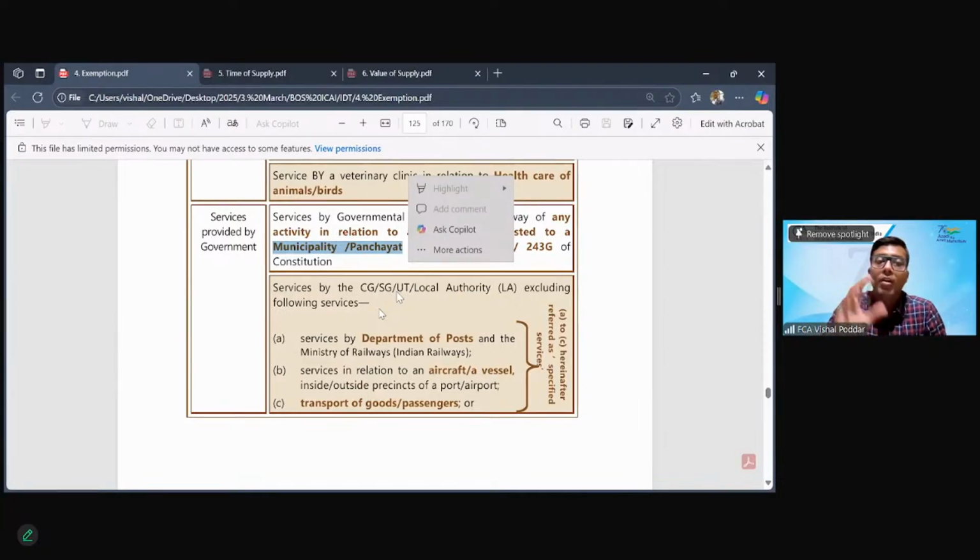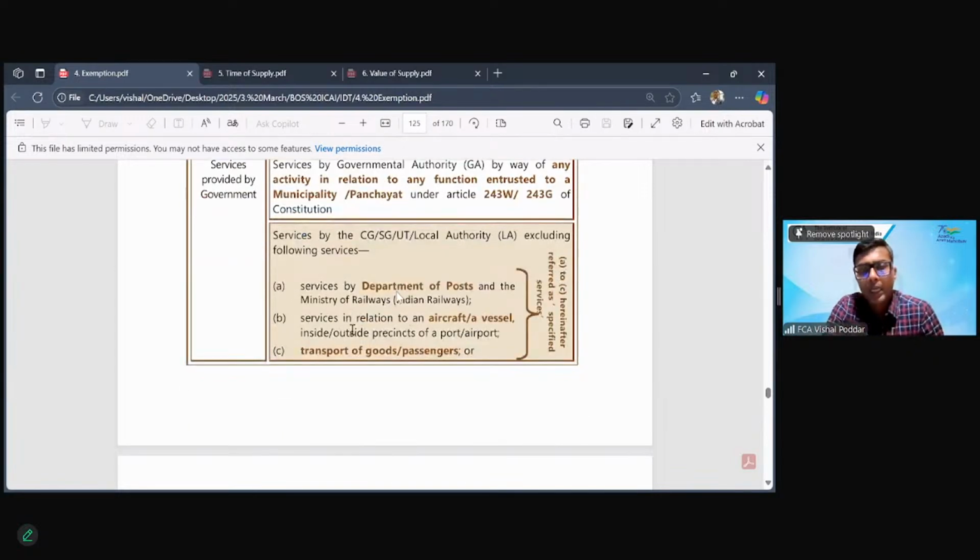In many places, it is called Gharpatti. See the list. They charge you for daily cleaning of the roads. They charge you for supplying water. They charge you for the cleaning of all the kachra from your house. All this is the services of municipality as per 243W, 243G.